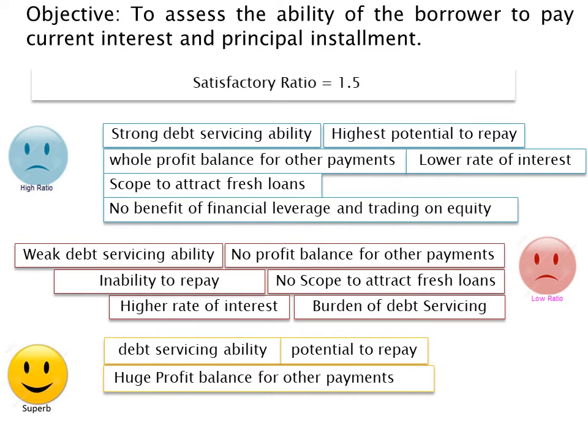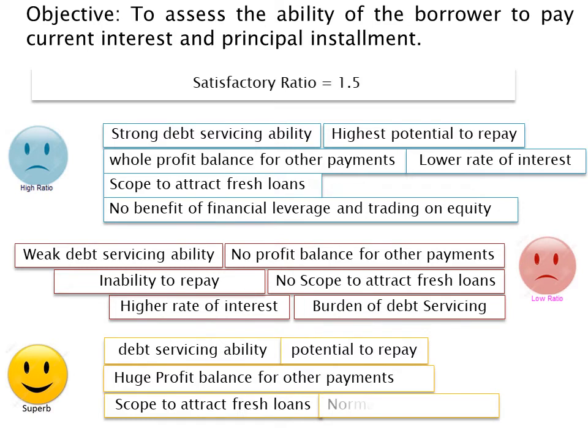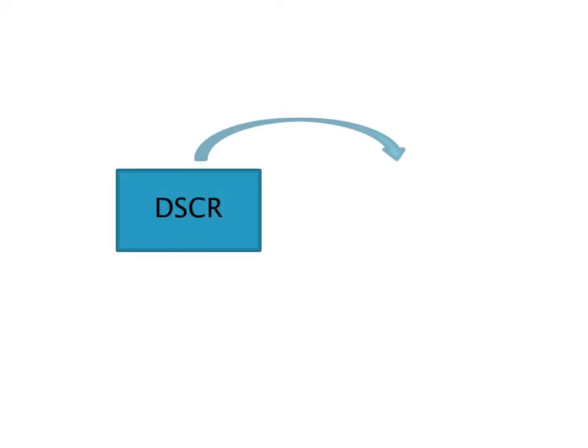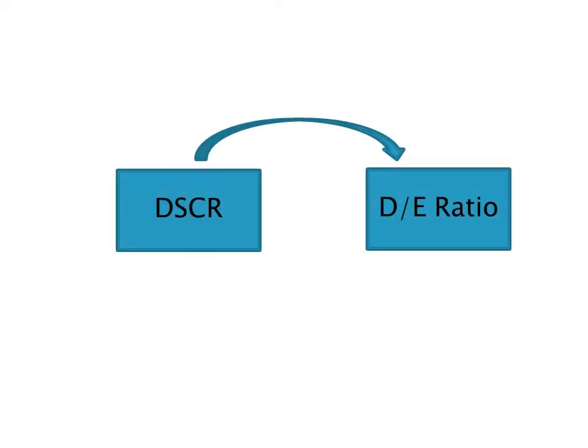Such a firm can attract fresh loans because lenders are assured of the payment of debt and interest. Such a firm will get loans at a normal rate of interest, as less risk of default is involved. At the same time, the firm will enjoy benefits of financial leverage with increased profits, and shareholders will get higher earnings per share. Do you know that targeted DSCR helps in determining the perfect debt equity ratio, which in turn helps in